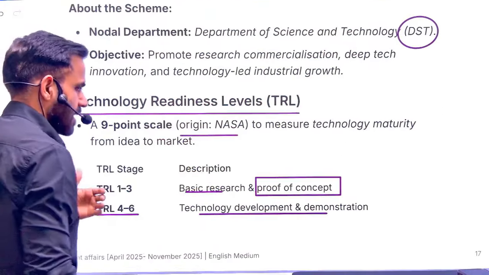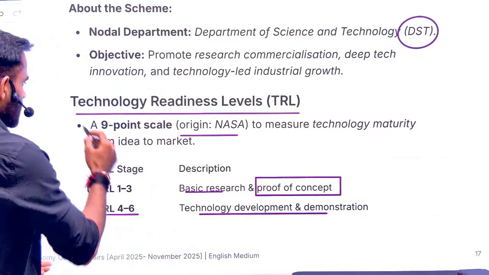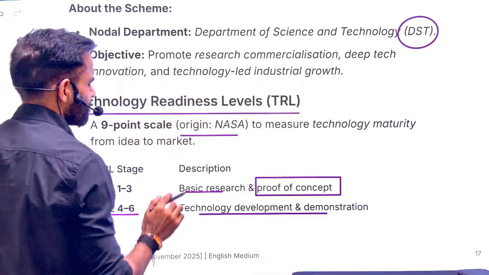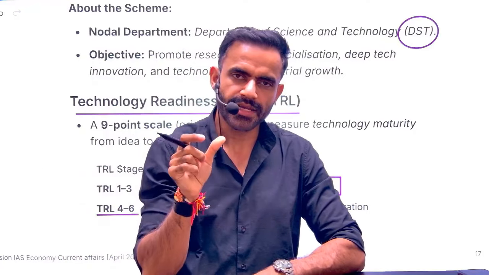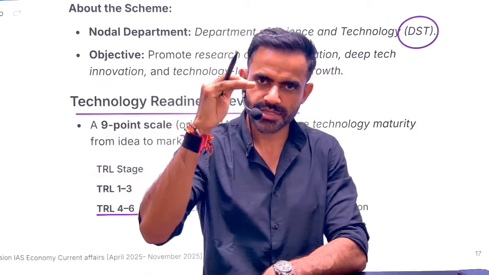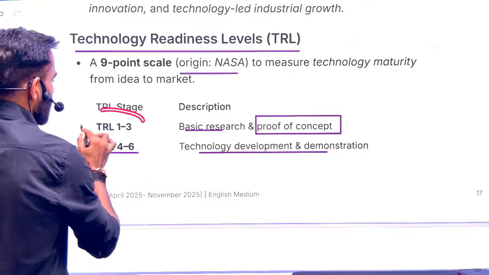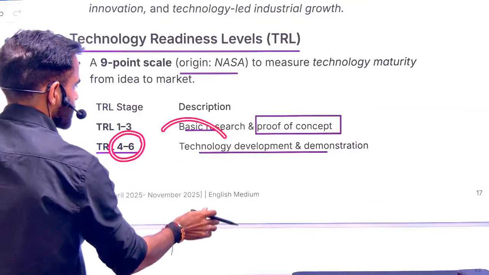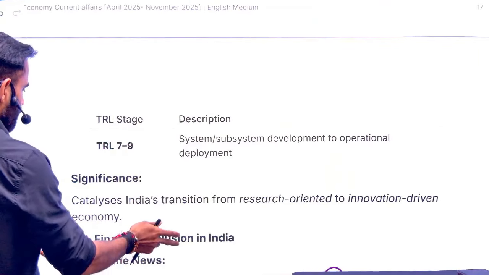Now, in this case, the funding or financial support is based on the level of technology. These technologies are mentioned as per TRL. What is TRL? Technology Readiness Level. In a very simple sense, different levels are there. If your project is highly advanced, then it is going to have TRL 9. That is, 9 is the highest level. TRL 1 to 3 are very basic research, 4 to 6 are advanced research, and 7 to 9 is highly advanced research.